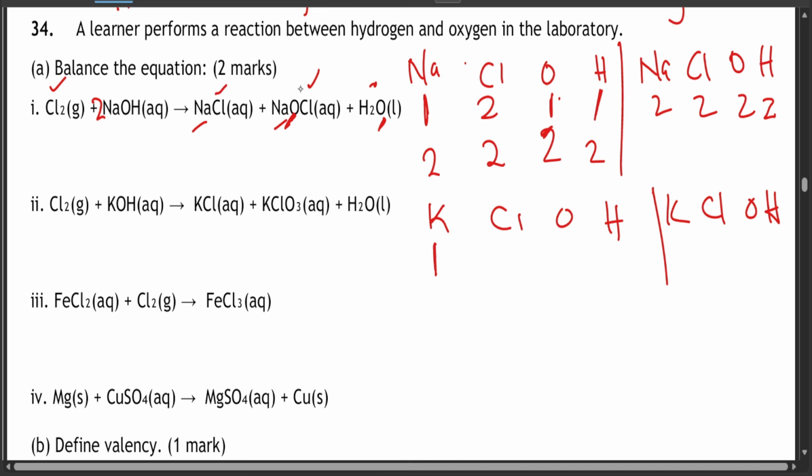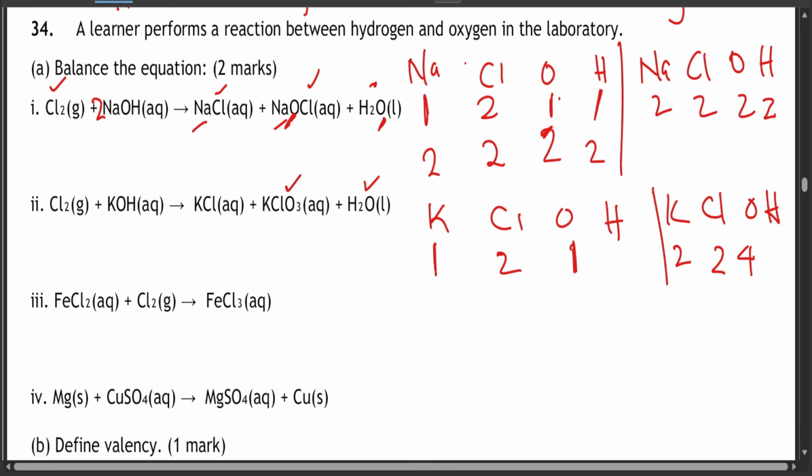We have 1 potassium on the left and 2 potassium on the right side, 2 chlorines and 2 chlorines, 1 oxygen. Very tricky now. We have 1 oxygen on the left-hand side and 4 oxygens on the right-hand side.